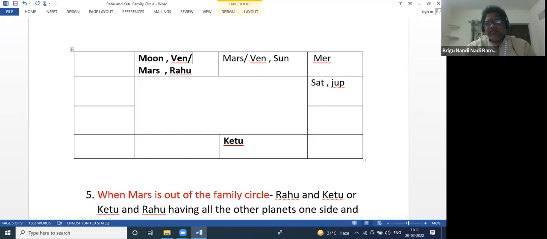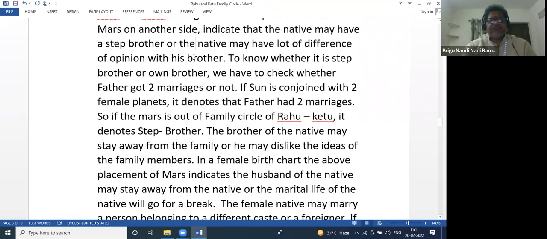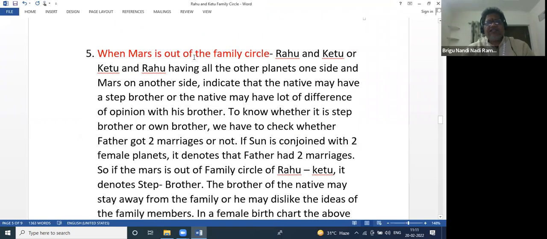Okay. Next, Mars. If Mars is out of the Rahu Ketu family circle, with Rahu and Ketu, or Ketu Rahu, having all other planets on one side and Mars on another side, it indicates that the native might have a stepbrother, or the native may have a lot of differences of opinion with his brother. To know whether it is a stepbrother or own brother, we have to check whether the father had two marriages or not.